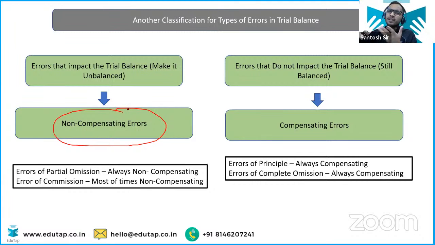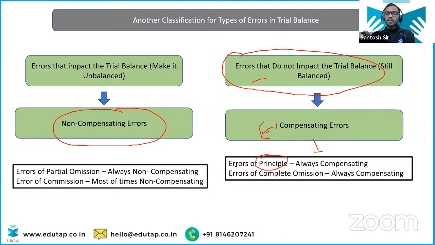Errors are not compensating. These errors are unbalancing the trial balance. So we call it non-compensating errors, right? But the errors which do not impact the trial balance, like complete omission, okay? So which do not impact trial balance, we call it compensating errors. So error of principle will always be compensating.